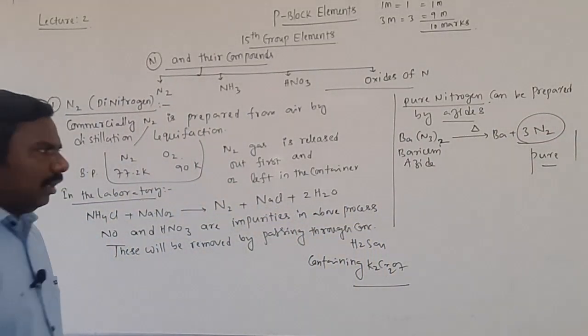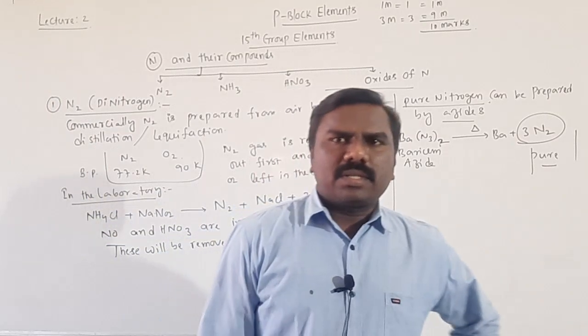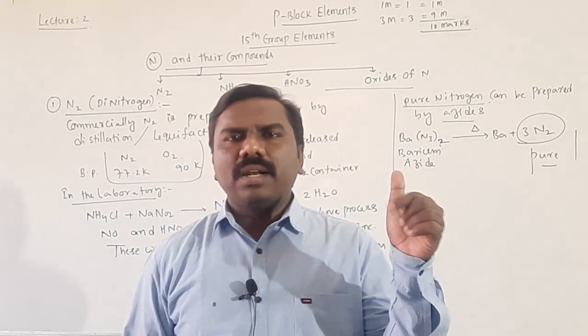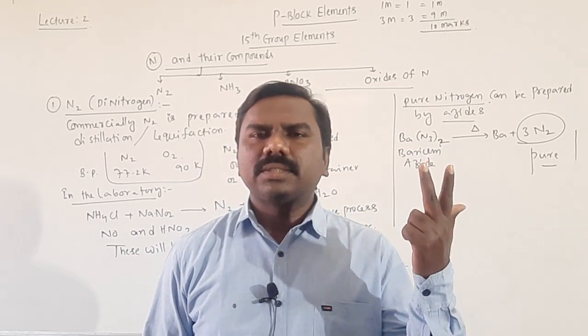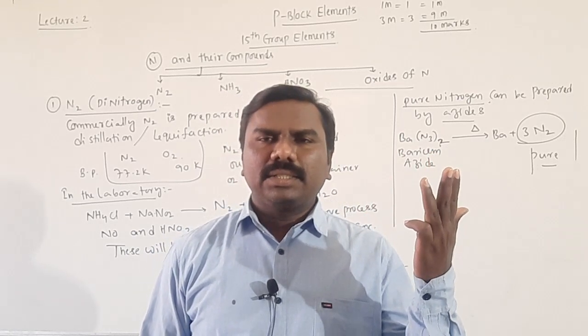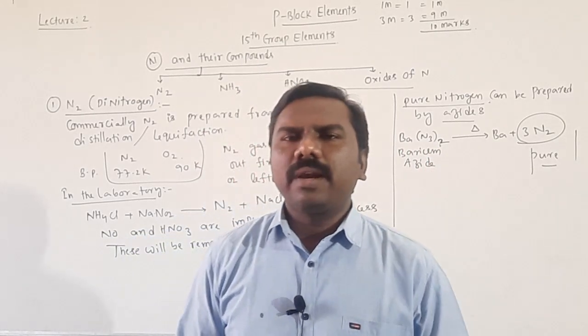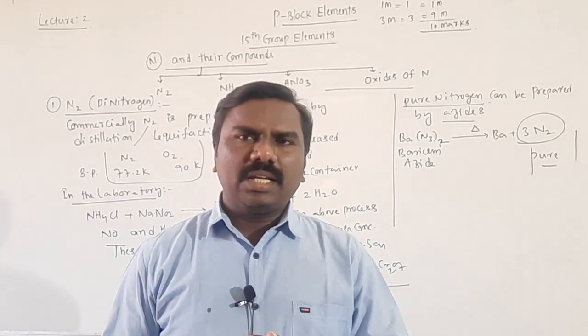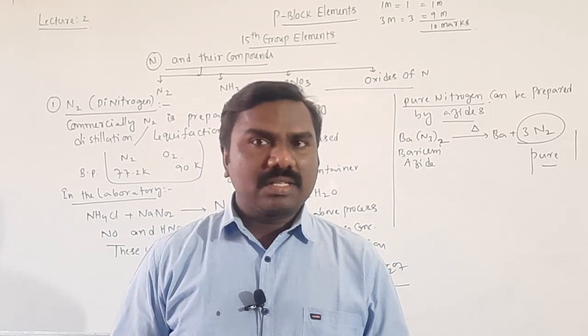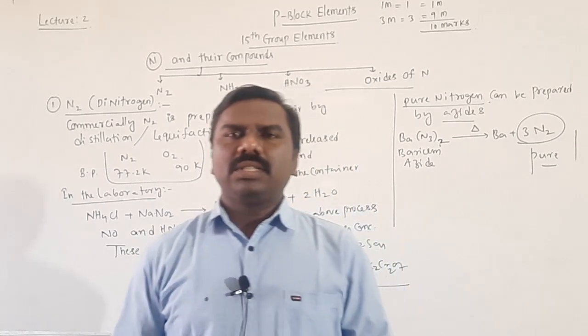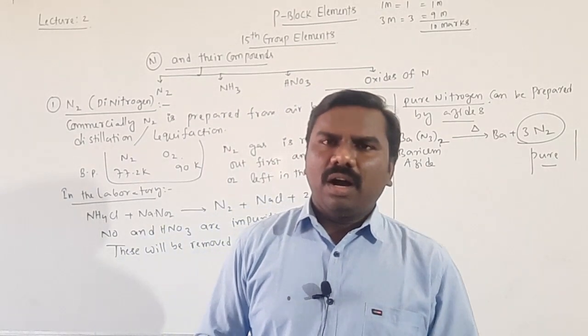Next, the properties of nitrogen. Nitrogen is a colorless, odorless, tasteless, non-toxic gas, less soluble in water. If it were toxic, we could not exist on the earth's surface, because nitrogen is non-toxic, it will not harm us.